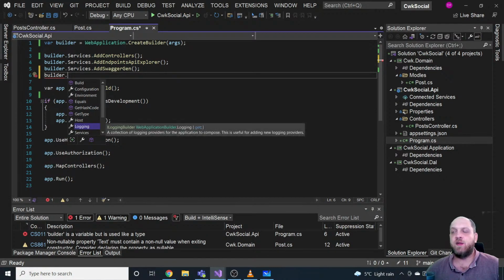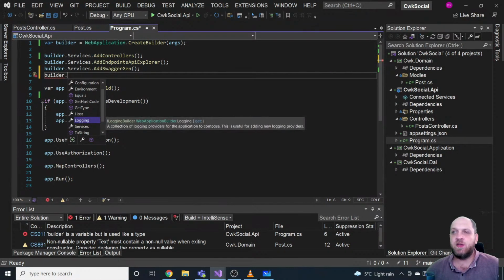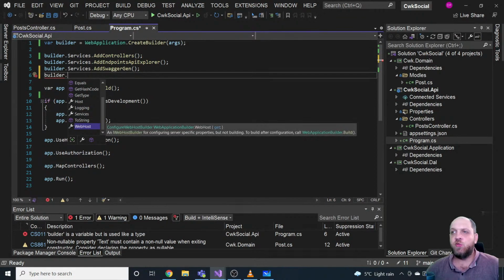If you want to add or further configure your logging, you can do this via logging. And you can also configure your web host. If you want to change your content root folder or your web root folder, you can do that there. So on this builder, we have a lot of ways to configure our application before the application is built. So it's during this building process.